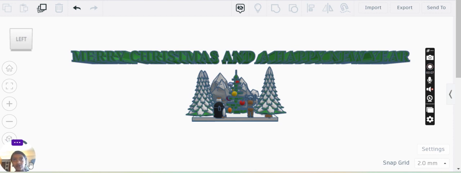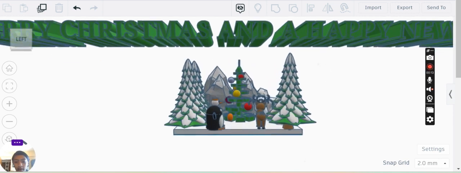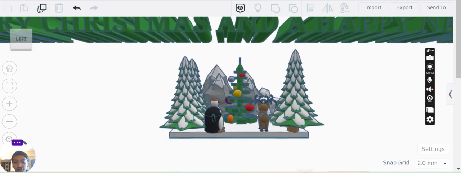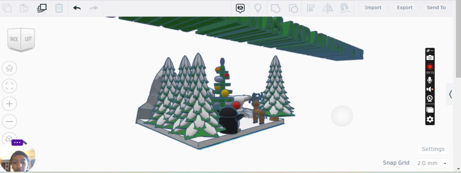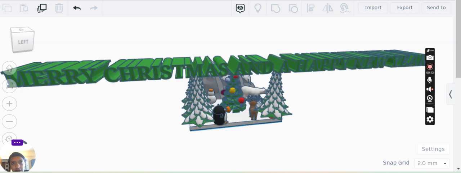Today I am going to show you my project in Tinkercad named Christmas Tree. It shows a snowman, a polar bear, snow-capped mountains, snow-capped trees, a penguin, a reindeer, ornaments and a Christmas tree. It also has the caption Merry Christmas and a Happy New Year. It has over 30 pieces.